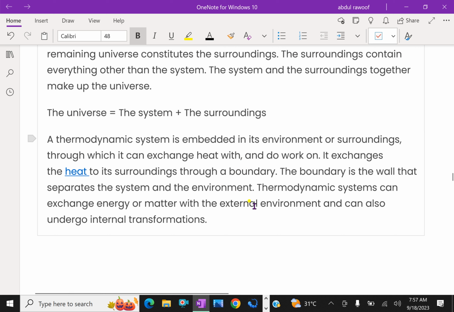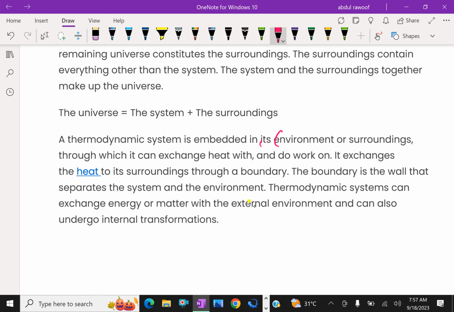A thermodynamic system is embedded in its environment or surroundings, with which it can exchange heat and on which it can do work. It exchanges the heat to its surroundings through a boundary. The boundary is the wall that separates the system and the environment. The thermodynamic system can exchange energy or matter with the external environment and can also undergo internal transformations.